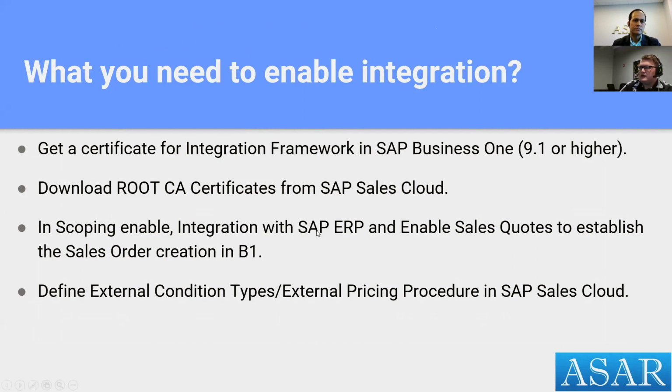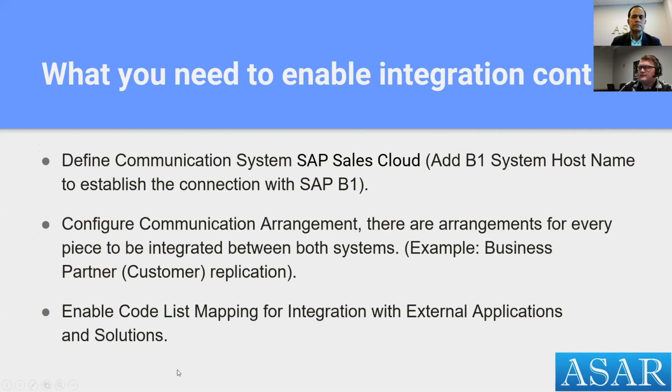You go through and you can enable SAP ERP, enable system codes to establish that connection. This define external condition types and external pricing procedure. That's where we pull in the taxable information regarding the net worth of a certain item and the discounts applied to those items, if there is such in the B1 instance.